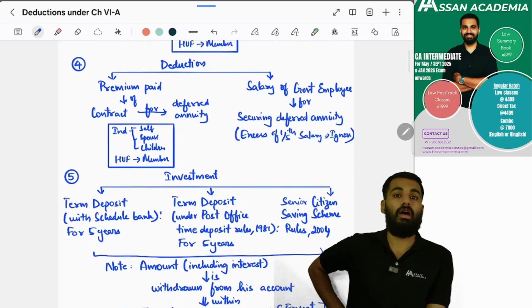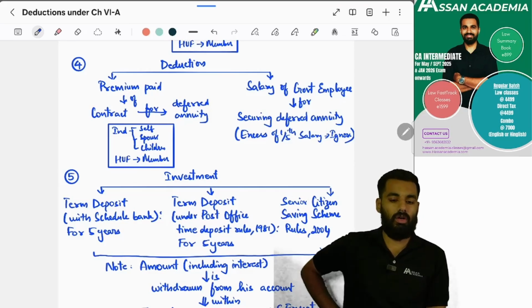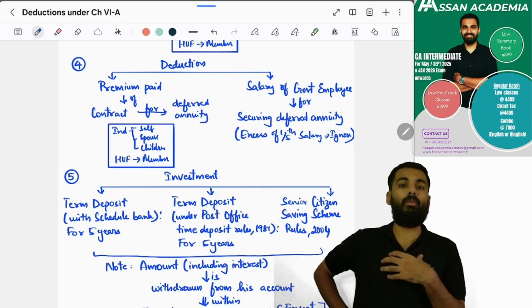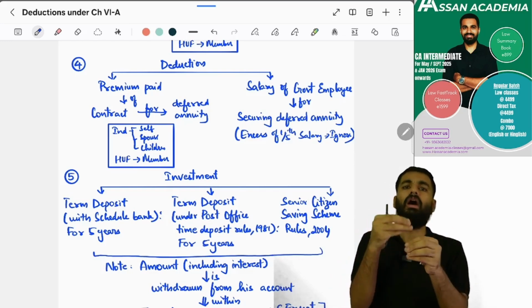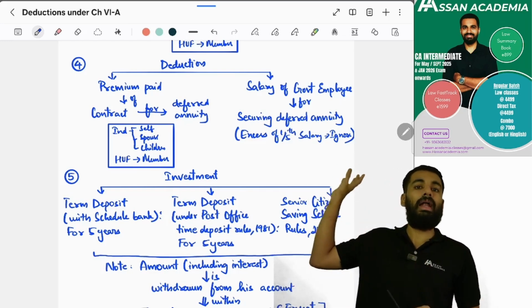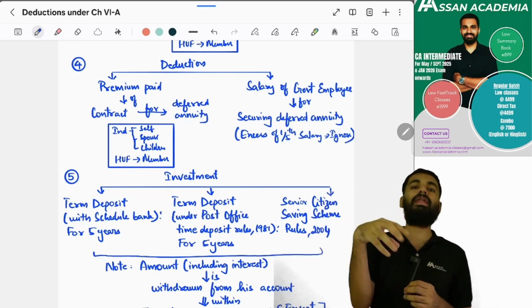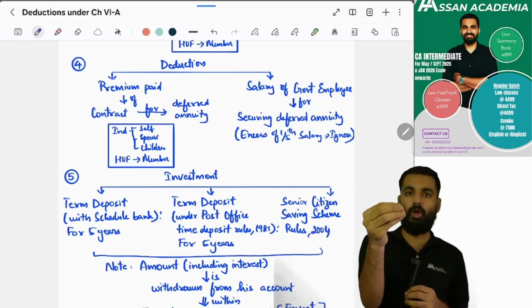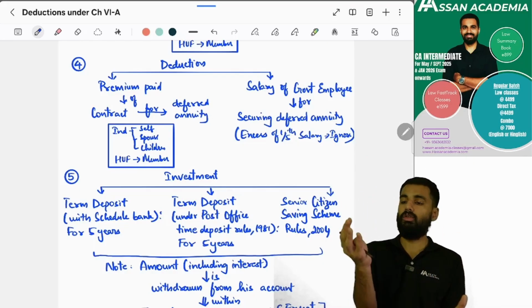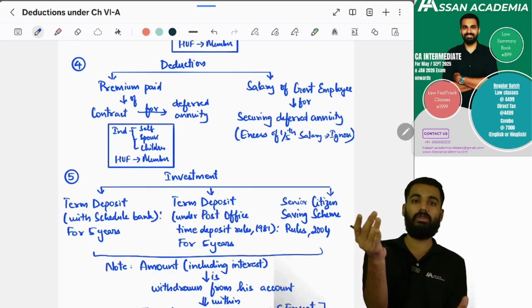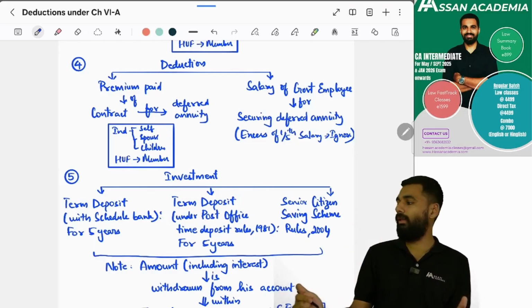And deduction regarding the premium paid for the deferred annuity. So what is a deferred annuity, sir? You are making payments now, so at one point of time you will be getting monthly or annually some small amounts. Yes, this is a deferred annuity. So this is for the individual himself, the spouse or the children. You are taking the policy.